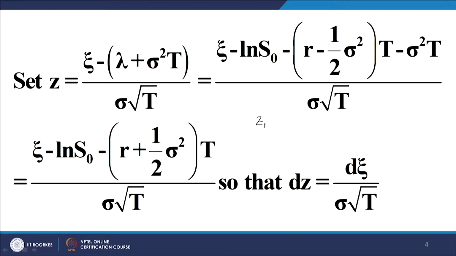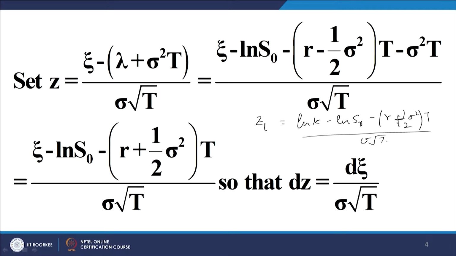The lower limit ZL, let us call it, is equal to log of k minus log of h0 minus r minus 1 by 2 sigma square t, divided by sigma root t.